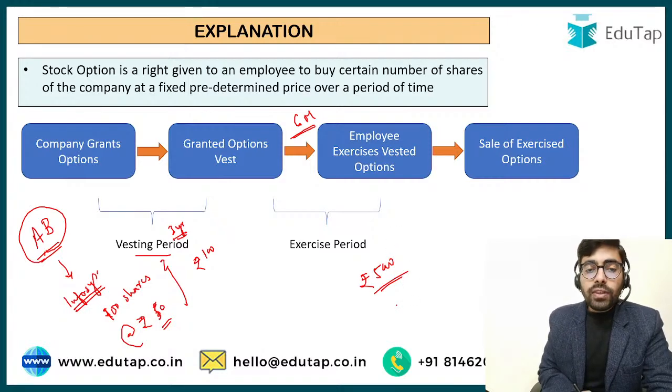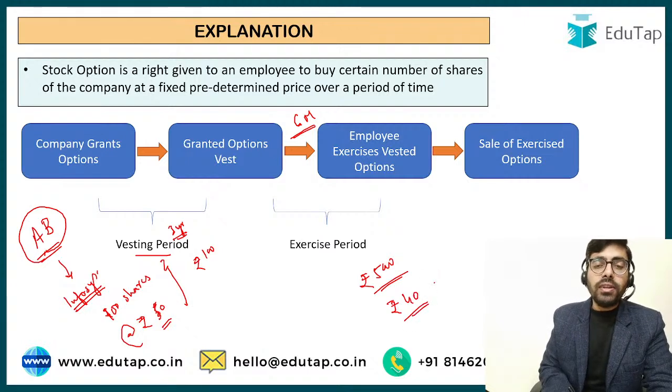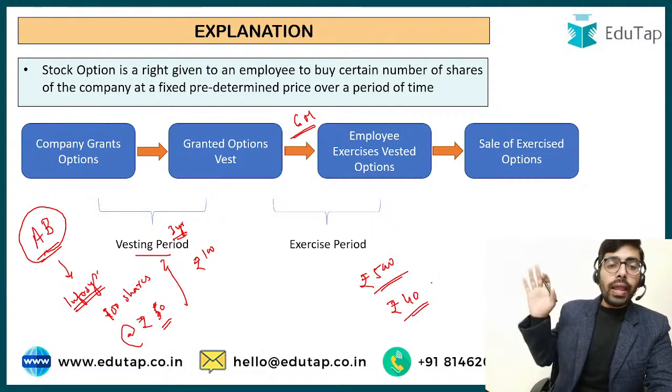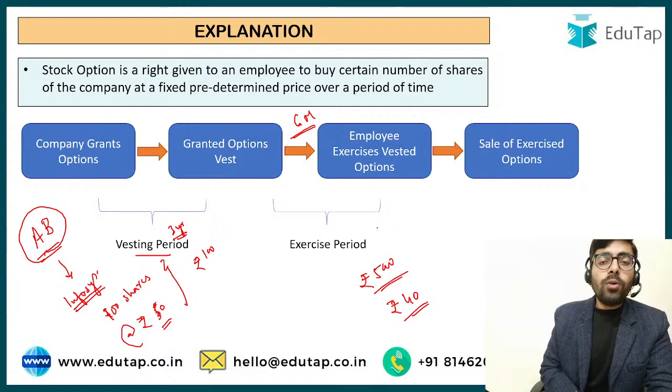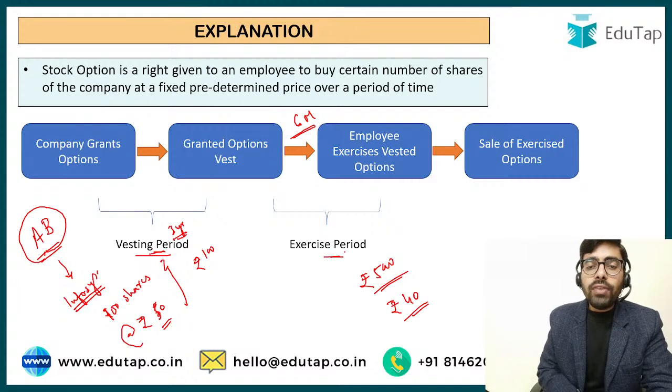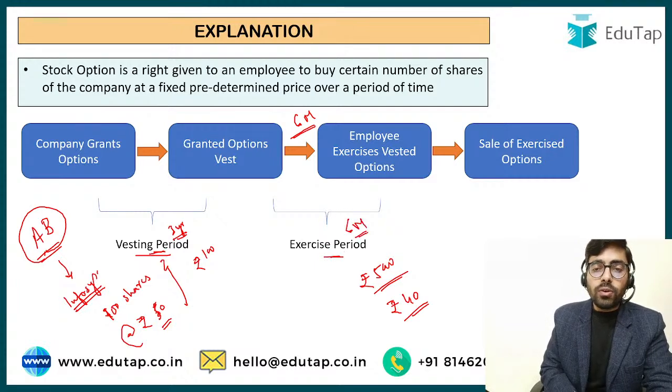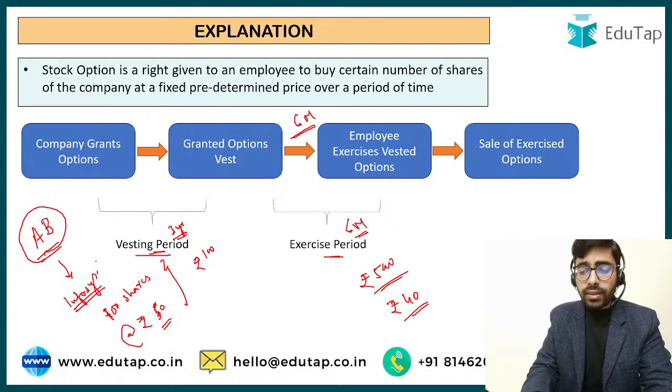But if he sees that Infosys's market price is only rupees 40, he's not going to exercise the option and he's going to let the option lapse. So this is how the events are going to happen. First we have the vesting period of 3 years and then we have the exercise period of 6 months. Okay. So this is how things are going to be.